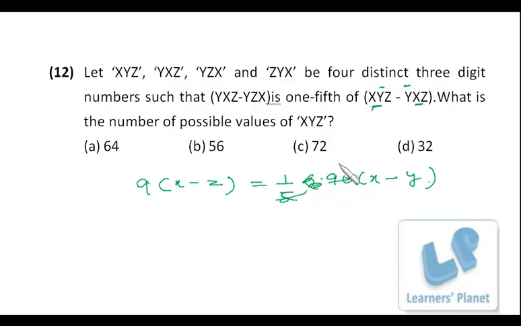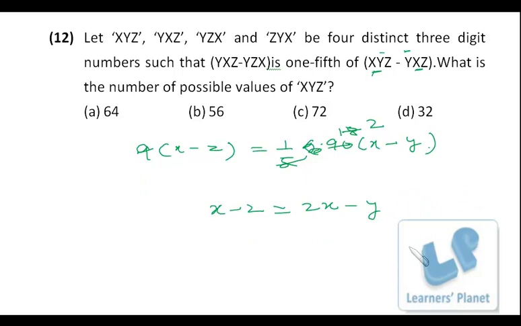So it is 18, so it is 2. So x minus z is equal to 2x minus 2y. So 2y is equal to x plus z. That means x, y, z are in arithmetic progression.